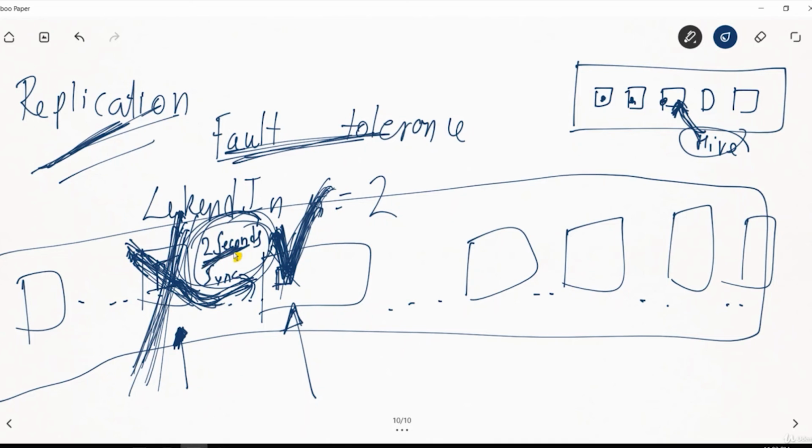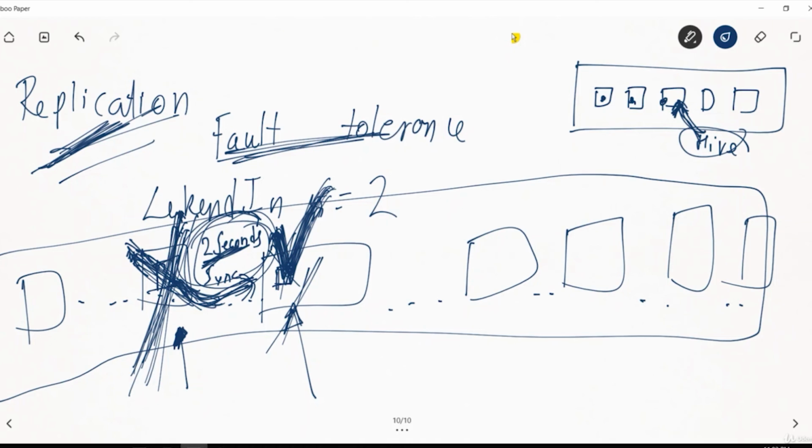So there will be a data loss of 2 seconds whenever it failed, because some data was not replicated over here. So basically, for learning Kafka, you need to understand that replication has got nothing to do with parallelism. It is only for fault tolerance, and it is only used when one of the brokers is down and you want to bring up another broker.